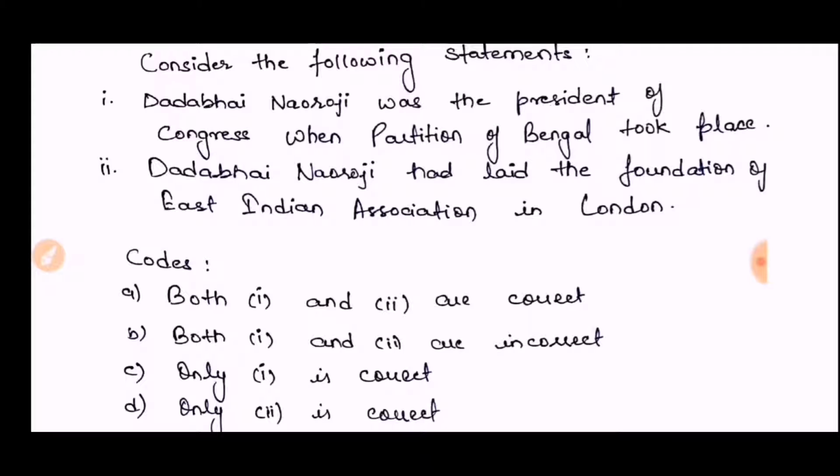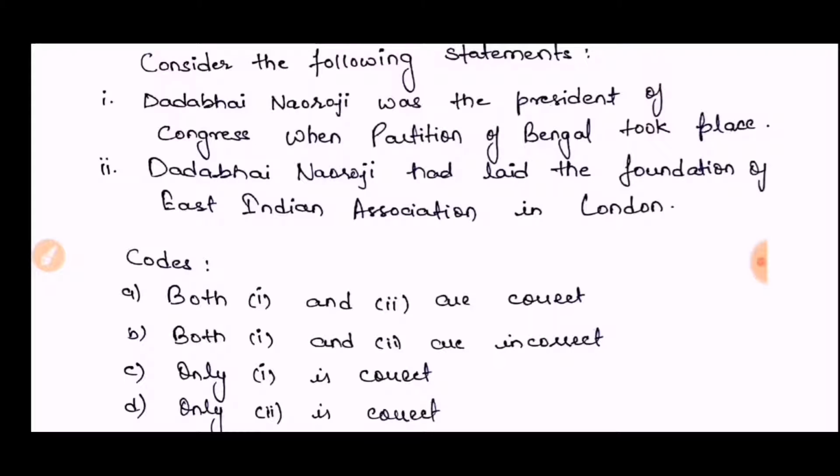First statement. The president of Congress when the partition of Bengal took place was Gopal Krishna Gokhale, because the Bengal partition took place in 1905, not in 1906, and Dadabhai Nauroji was Congress president in 1906. That was the Calcutta session of the Congress. Friends, so the first statement is wrong, and the second statement, that Dadabhai Nauroji had led the foundation of the East Indian Association in London, is a correct sentence.